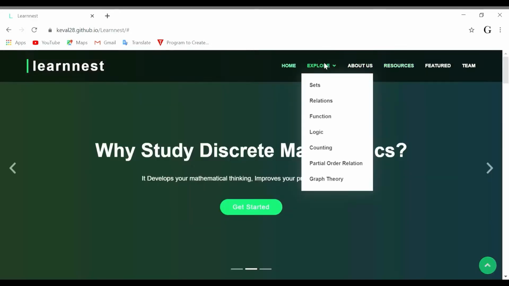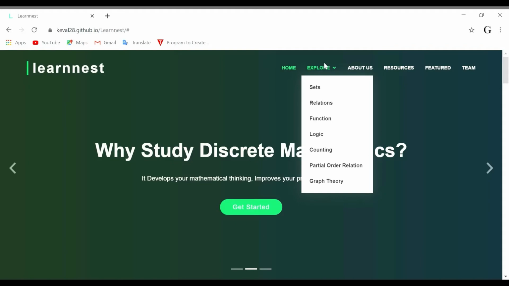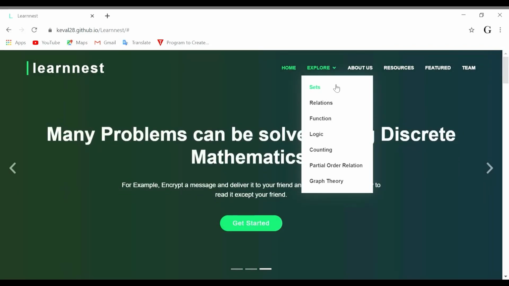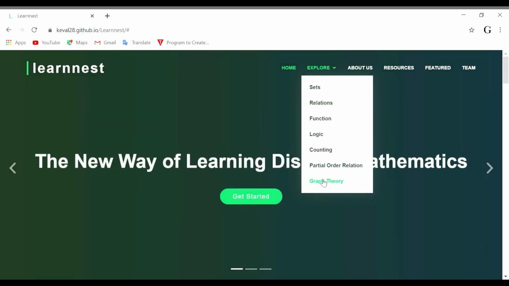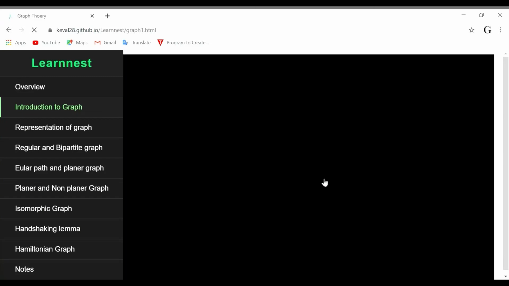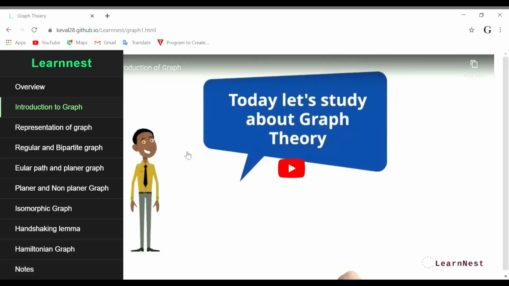Let's come into the explore part. Just click on it and enjoy learning discrete mathematics visually. For example, I will click on graph theory. And this is the introduction of a graph, and if you want to learn planar and non-planar,